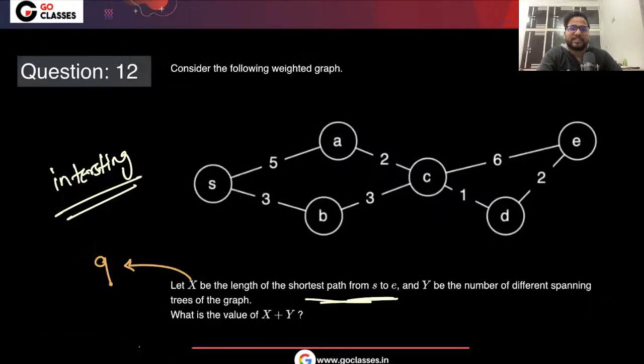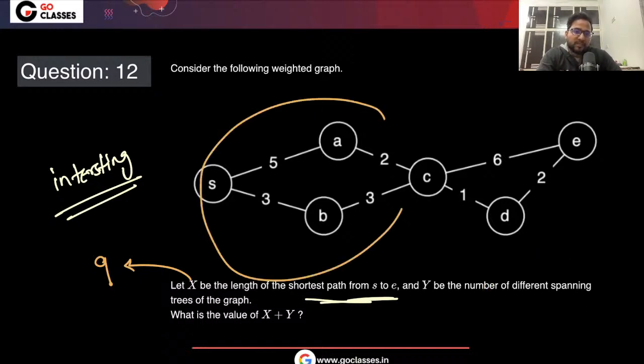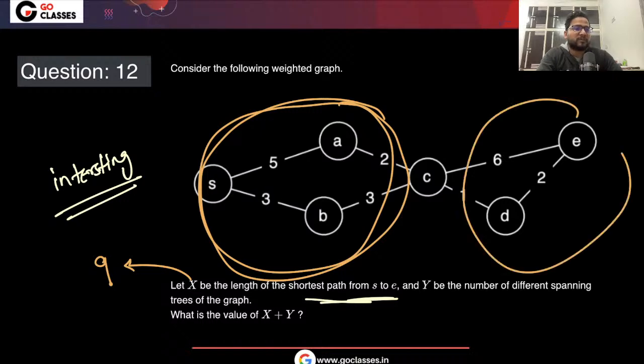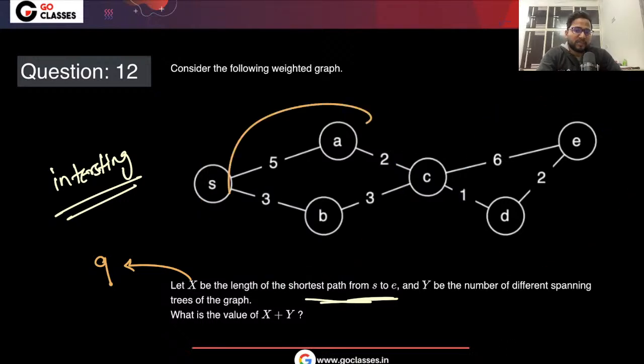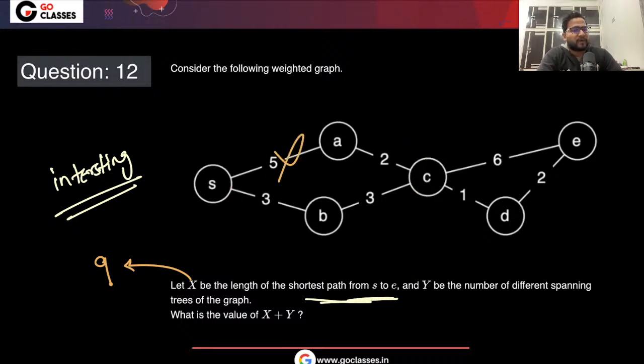Can you tell me how many different spanning trees there are? For this particular part, how many, and for this other part, how many? In the case of a loop, it is very easy to find spanning trees. Since it is a loop of 4 edges, you just skip one of them. Don't worry about the weights, because they are asking about spanning trees, not the minimum spanning tree.